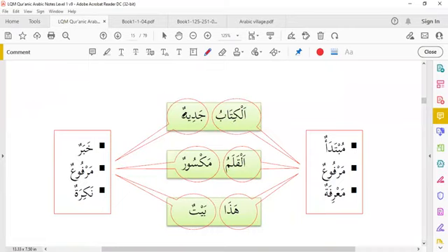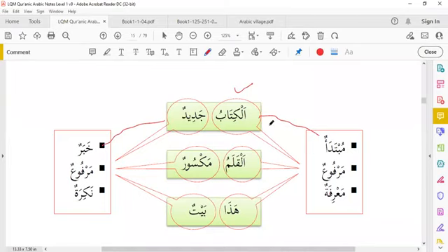Al-kitabu jadidun. Al-kitabu is a subject. This is mubtada. Jadidun is a khabar. Al-qalamu, this is a mubtada. Maksurun is a khabar or predicate. Haza baytun, this is khabar. Baytun is khabar and haza is subject.